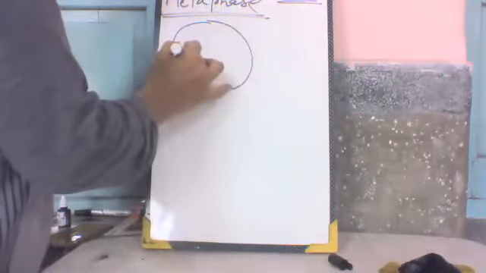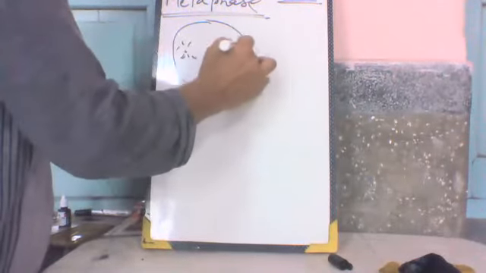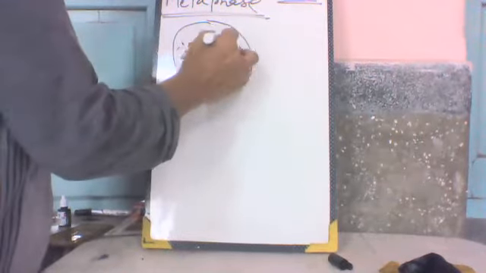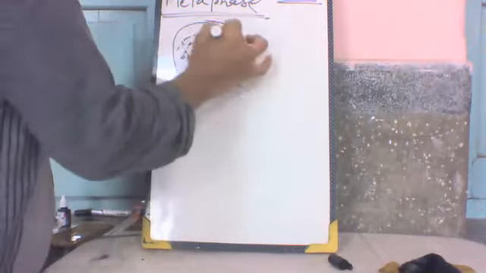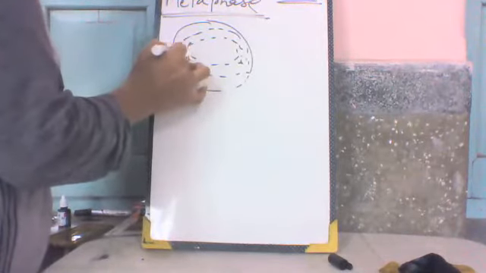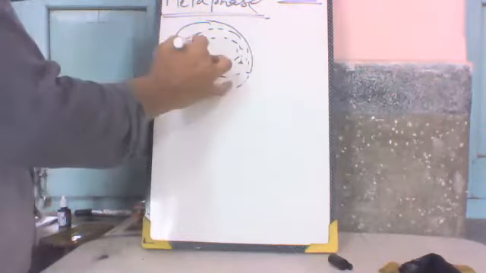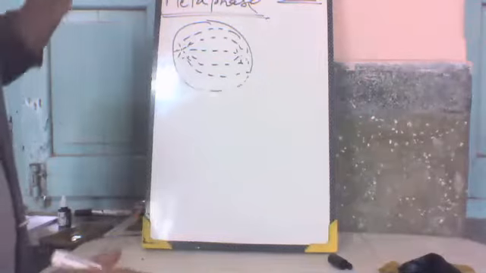Here is what happened. Two centrioles at different poles having spindle fibers. But there is an absence of centrioles in plant cells.